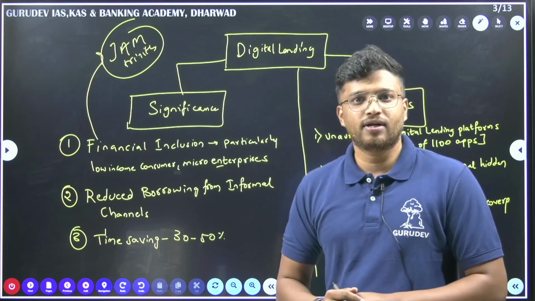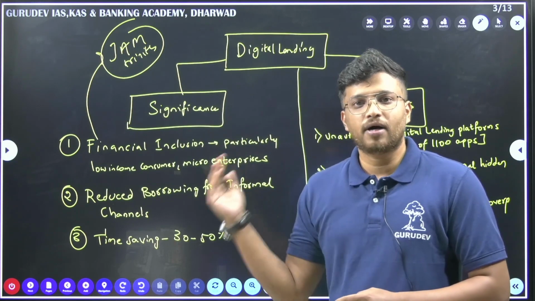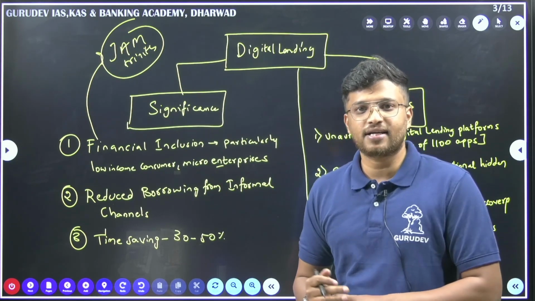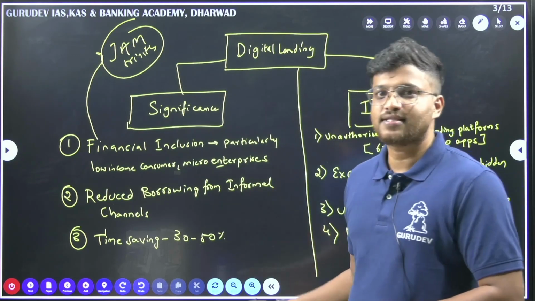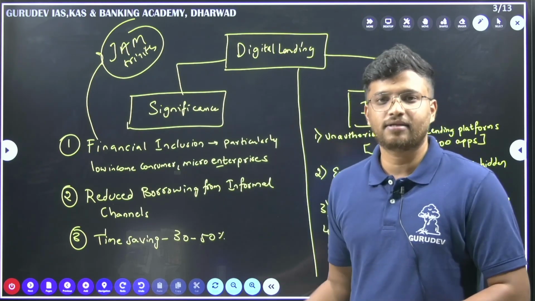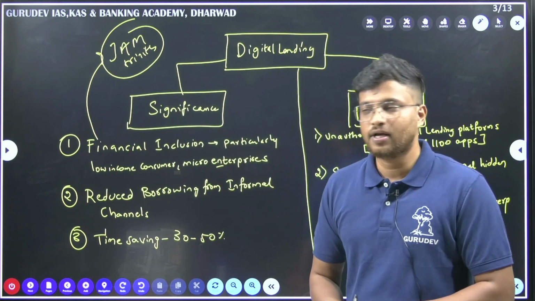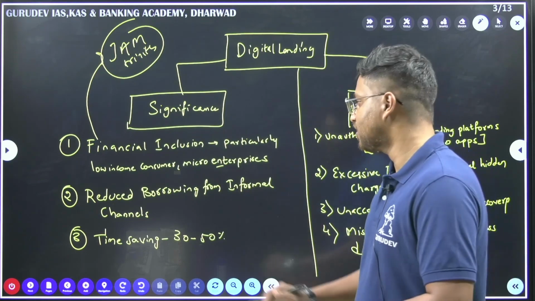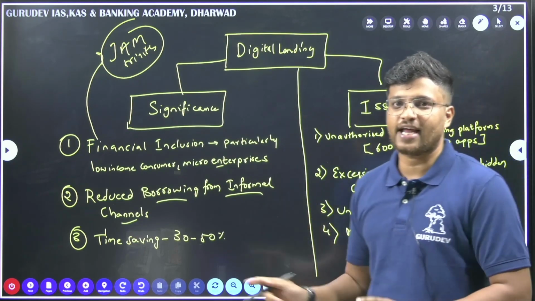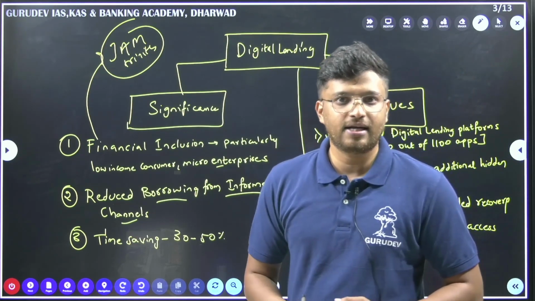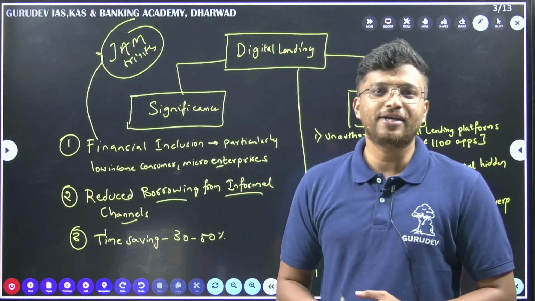Secondly, it reduces borrowing from informal channels. If you are aware, in rural areas there are some people called money lenders. When people borrow from money lenders, what is the disadvantage? The disadvantage is that the interest rates are generally high. Some of these money lenders take advantage of the poor conditions of the rural people. So secondly, we are reducing the borrowing from informal channels. Thirdly, time saving. This is the main aspect. Whenever it is related to digital, anything that we do, what is the main advantage? The main advantage is that it reduces the time.